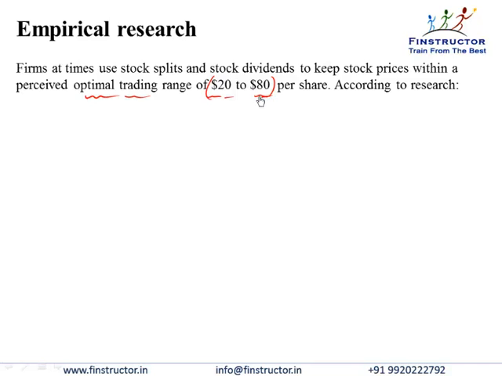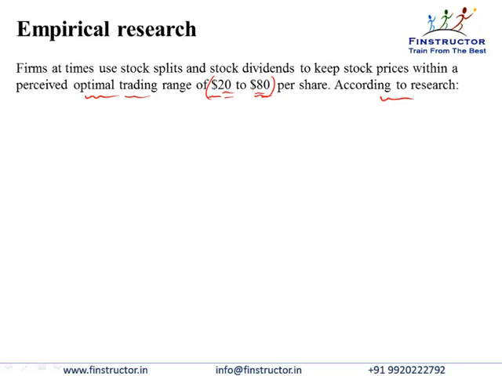So companies often do stock splits to bring the absolute stock price down. As we just understood in our example, the stock price went down to $26.67 earlier, so that an individual or retail investor can easily purchase the stock. It enhances liquidity, it makes your investor base more broad-based, and it is good for general trading in the market. So that's the reason why companies give stock dividends or do stock splits.